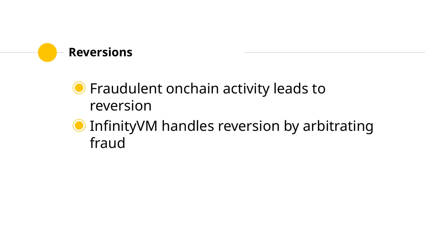Reversions can be painful, but are necessary to prevent fraudulent state transitions. InfinityVM's deterministic execution engine ensures that the chain remains consistent for honest actors.